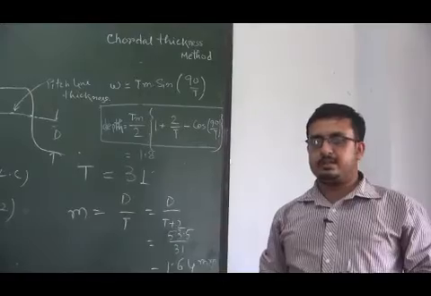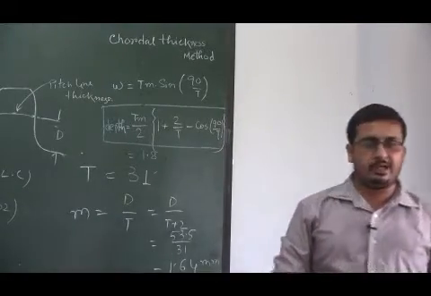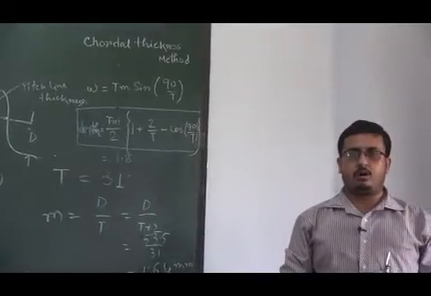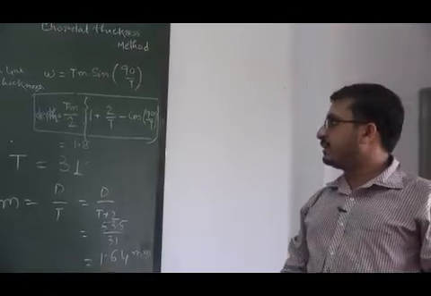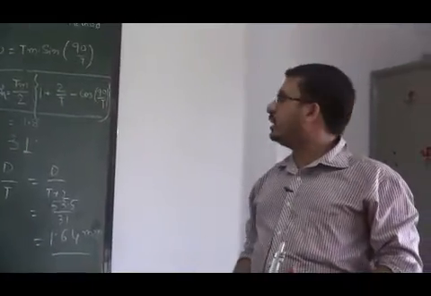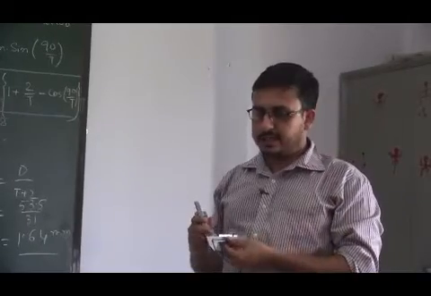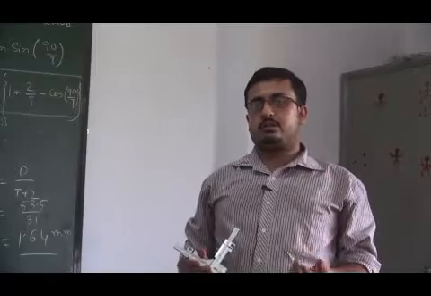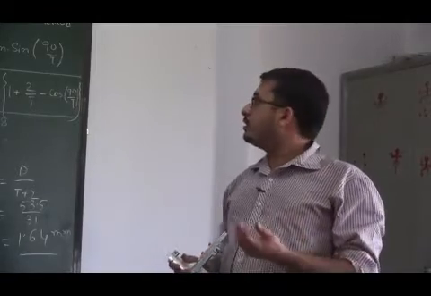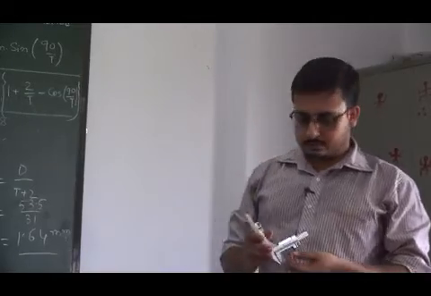More than 5% is not allowable, and in such a case we have to remake the gear or reject the gear. So that's how we can use the chordal thickness method and this device, the gear tooth vernier caliper, to measure the tooth thickness or chordal thickness of a gear tooth. Okay, thank you.